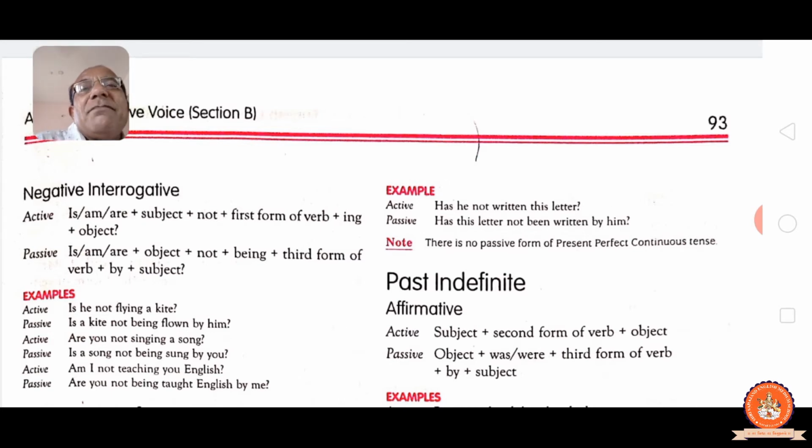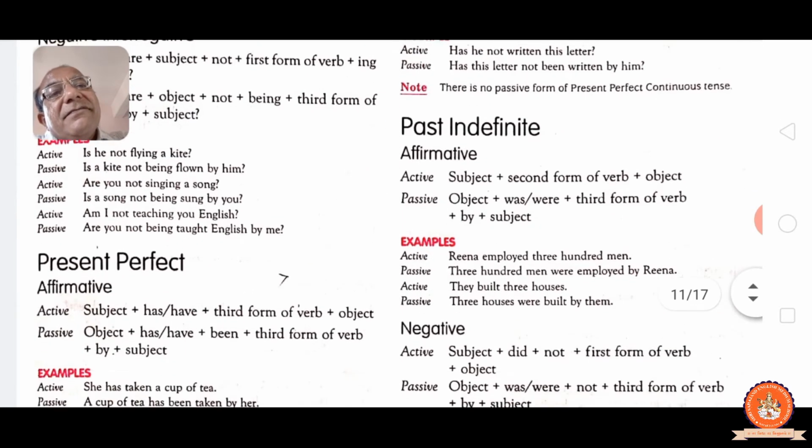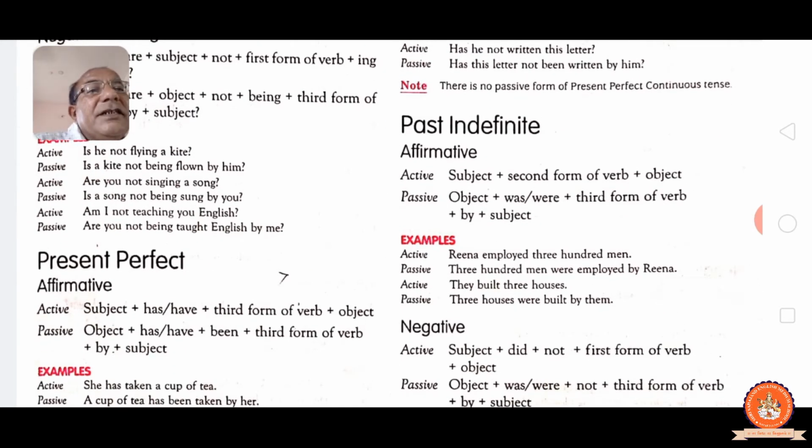Subject plus second form plus object is the active formula. Passive formula: object taking first, was/were, past participle, by and subject. That means passive. See, Rina employed 300 men. 300 men were employed by Rina. See, 300 men is plural, so "were" is coming. Employed: second and third form are the same. Any verb that takes -ed in the second form compulsorily takes -ed in the third form, so no need of changing it.